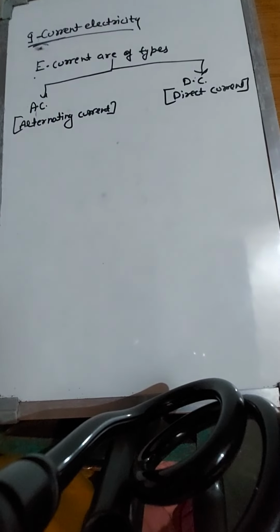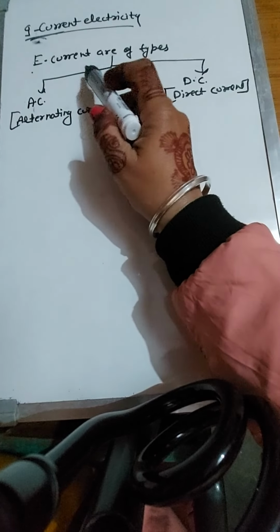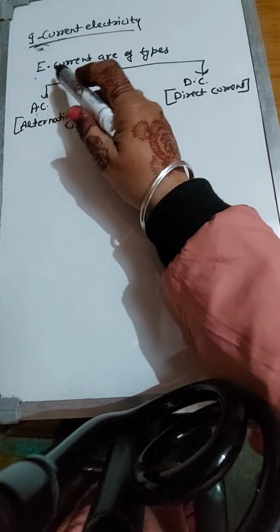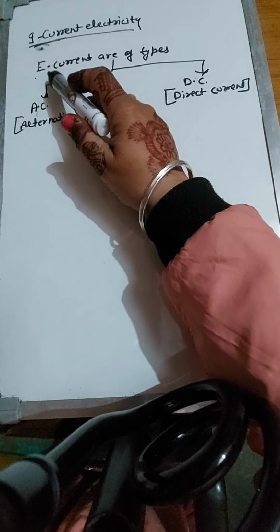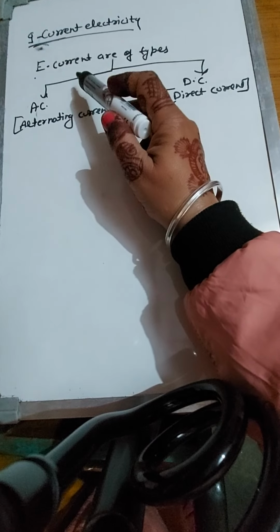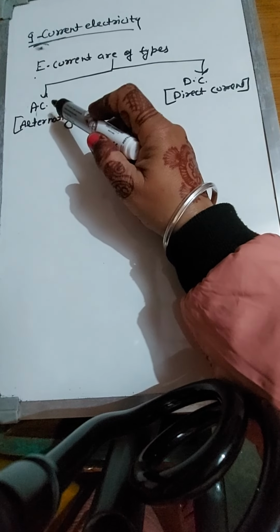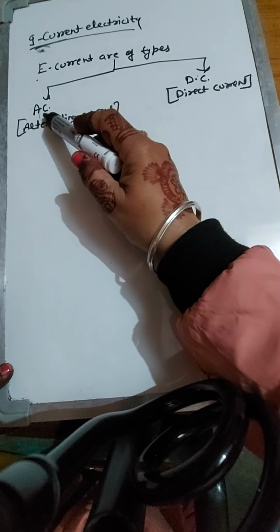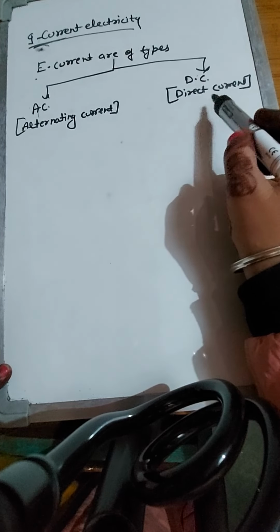First we know that electric current is of two types. Electric current is related to the flowing of charge, and that is referred to as electric current. We will discuss further. Sources of current may be of two types, that is AC and DC. AC stands for alternating current and DC stands for direct current.